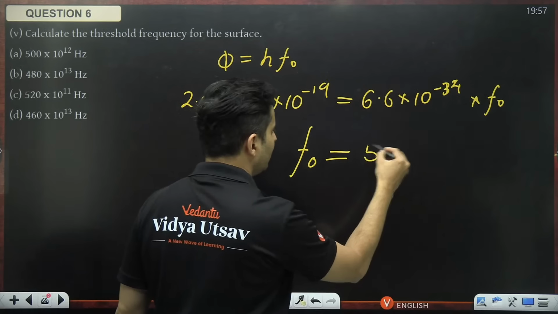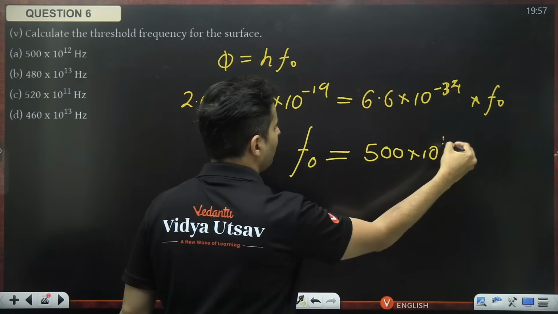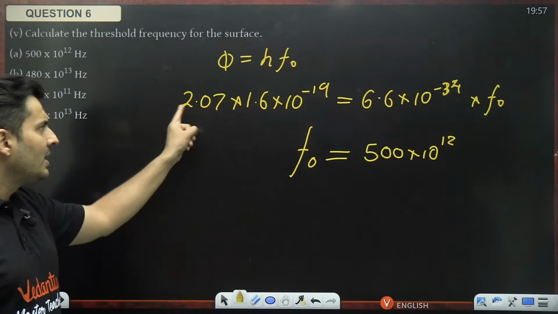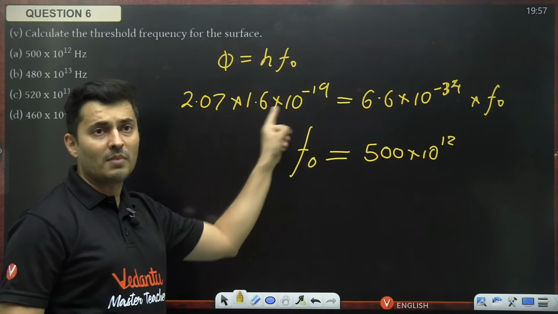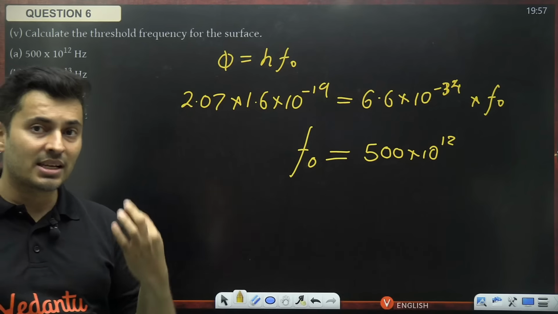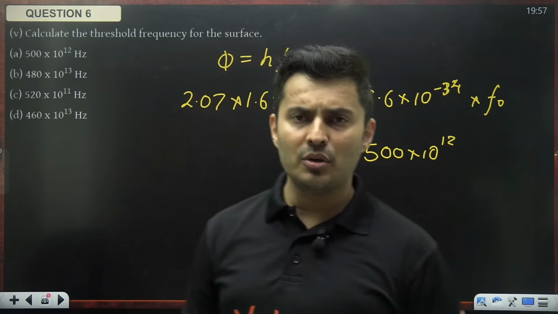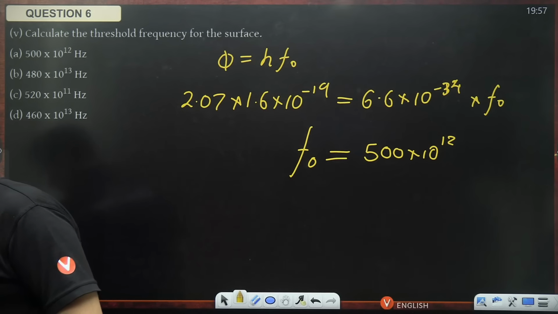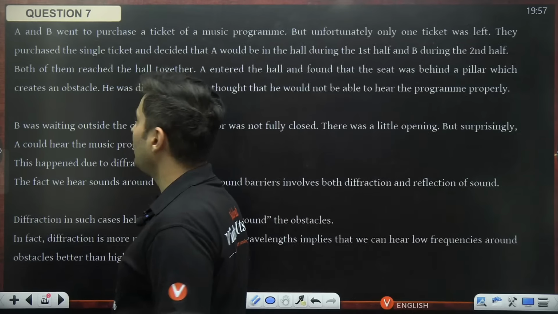Okay, so you should get this as 500 into 10 to the power 12, which is over here as option A. Okay, simple. This was in electron volt, so multiply it with the value of e, which is 1.6 into 10 to the power minus 19, to get it in SI units, because Hertz is an SI unit. So you need to do that conversion factor. Okay, all right. Yes, man, class 11th lectures will start immediately after the physics examination.